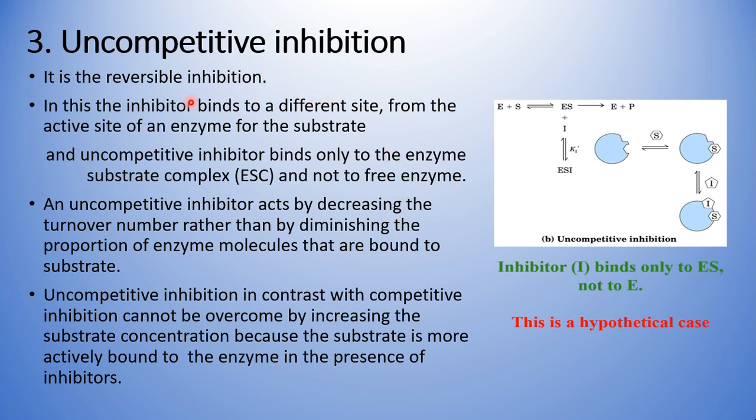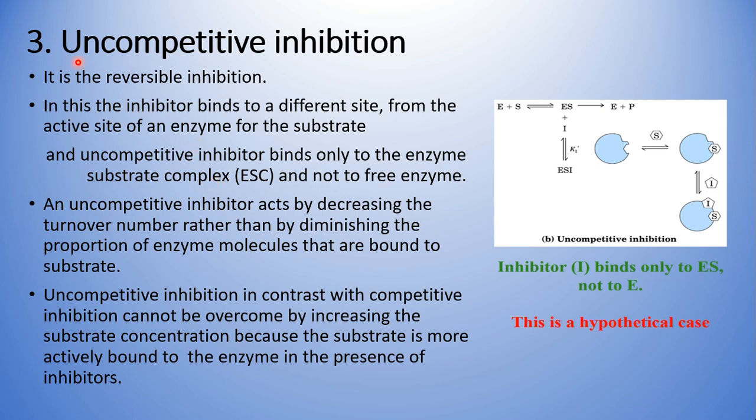And then moving to the third type of inhibition, uncompetitive inhibition. It is a reversible inhibition, so we can bring it back. In this, the inhibitor binds to a different site from the active site of the enzyme for the substrate. Uncompetitive inhibitors bind only to the enzyme-substrate complex.